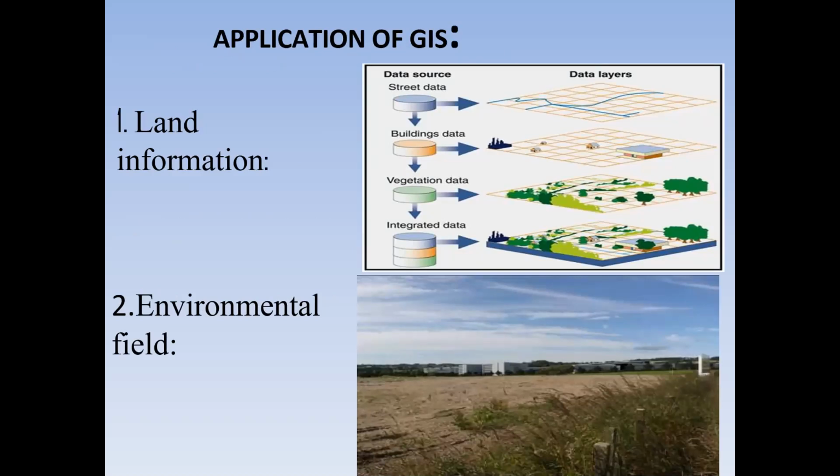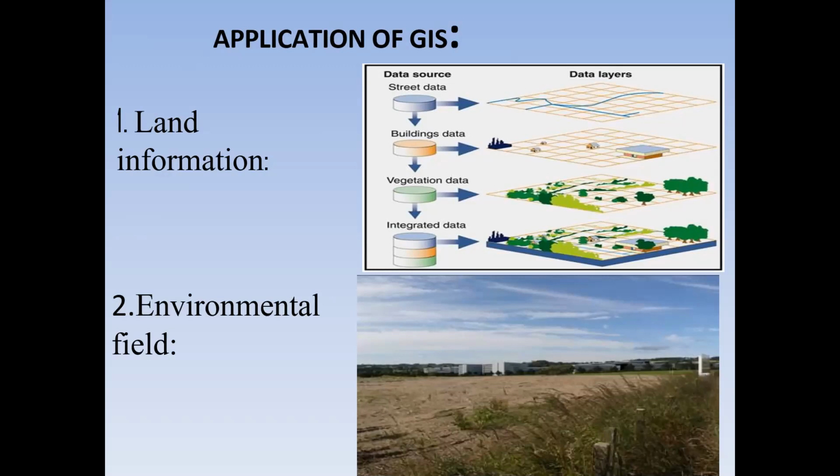Collect the total information gathering used for GIS applications: street data, buildings data, vegetation data, integrated data. See the entire picture, collecting from all data, which will be taken into account, gathering from land information.